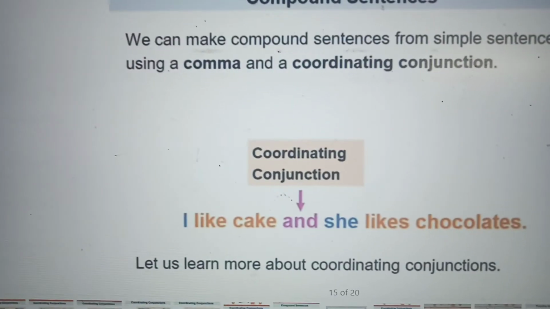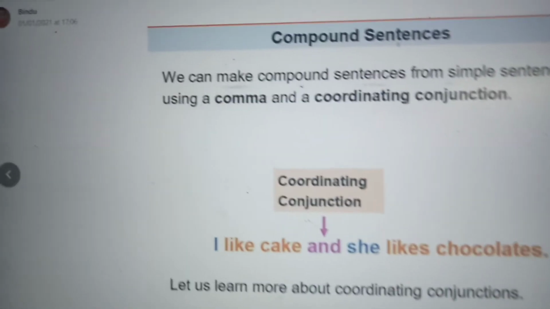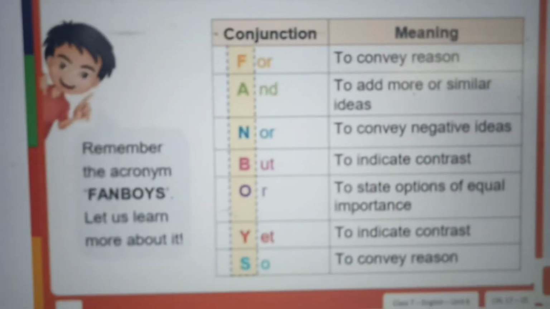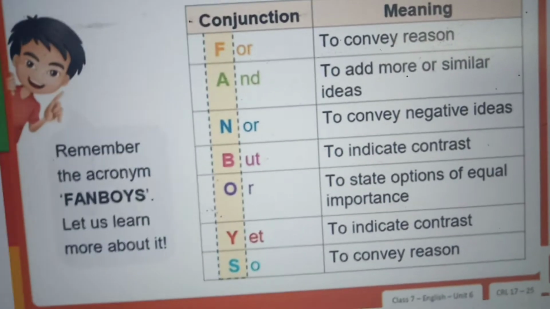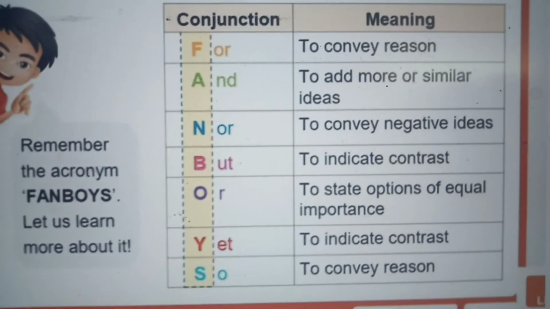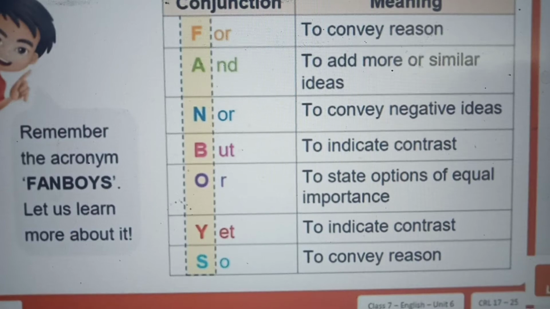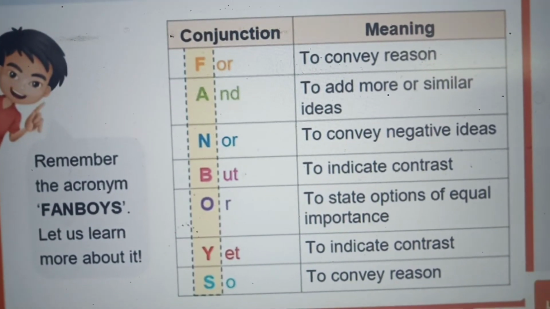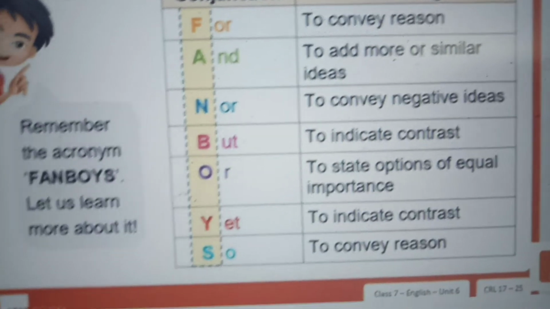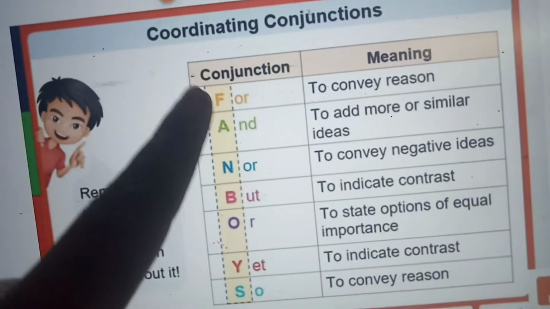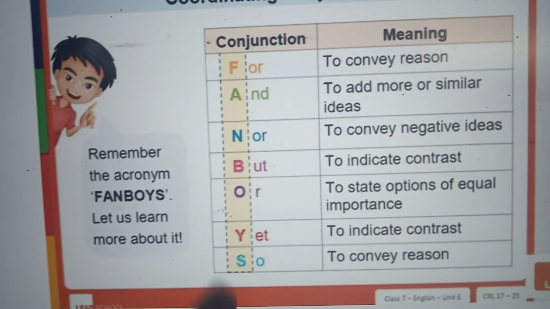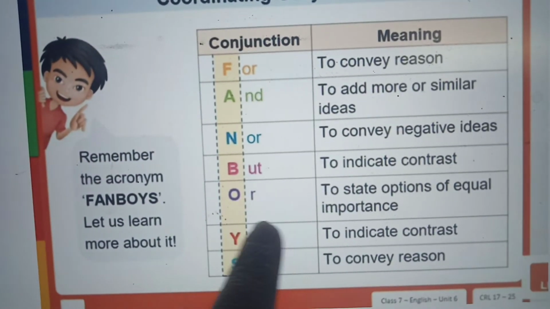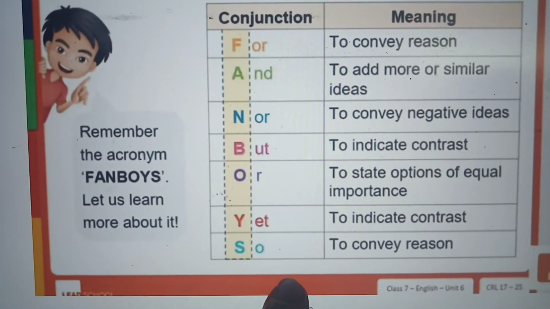Just now we read coordinating conjunctions. To remember that easily, I will give you an idea. That is the acronym FANBOYS. F-A-N, FAN. B-O-Y-S, boys. F for, A and, N nor. See here, FANBOYS. F for, and, nor, but, or, yet, so.